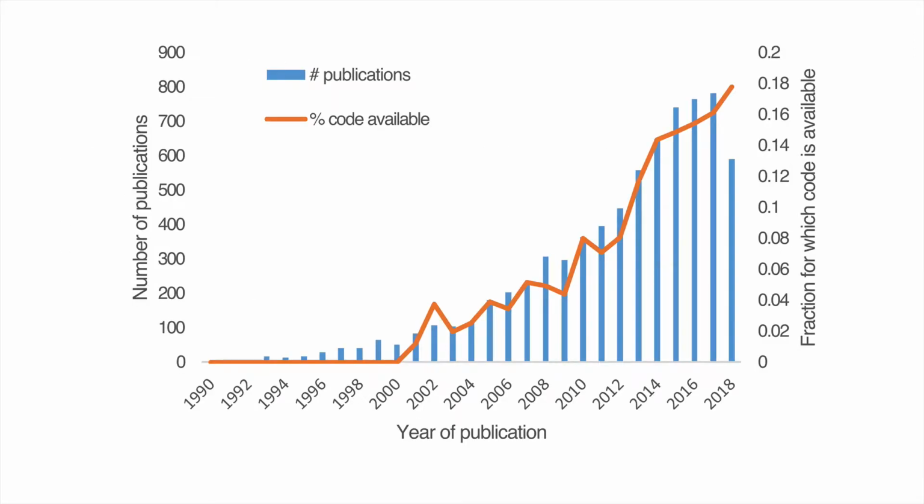In this figure, you see the entries in the current version of the database. We see a rapid increase of publications using agent-based and individual-based models, and a rapid increase over time of code availability to almost 18% in 2018. But still, more than 80% of the publications do not share their model code, despite that many journals and sponsors require to share data that is used for the research. Clearly, more needs to be done to improve transparency and the possibility of reuse of the code.